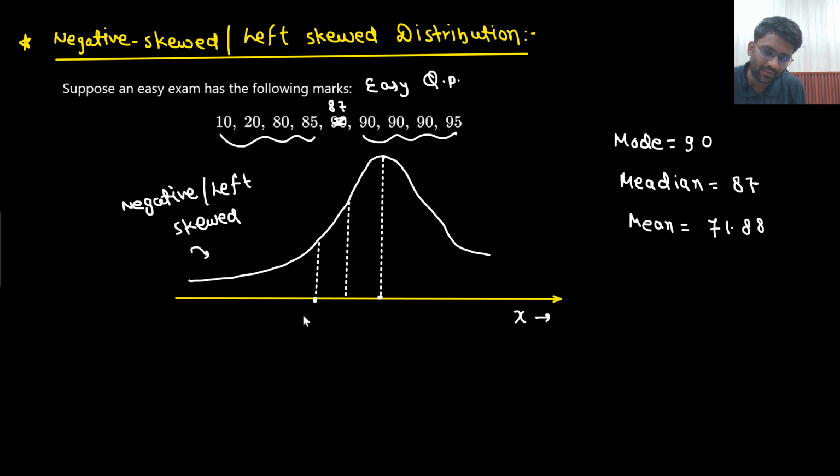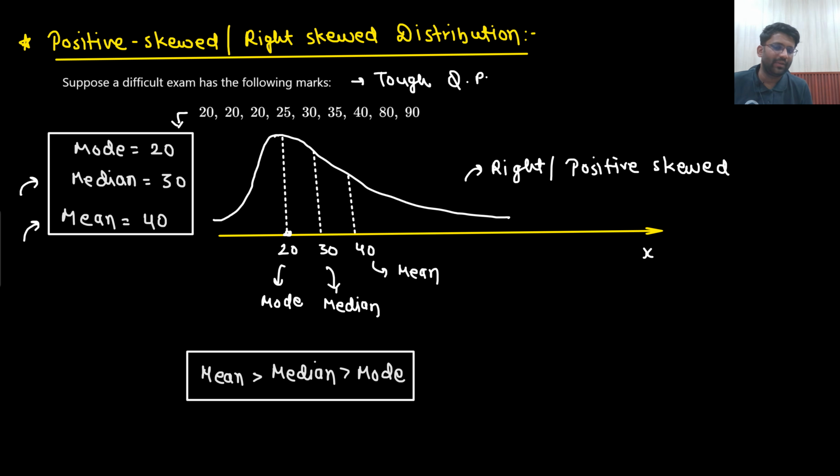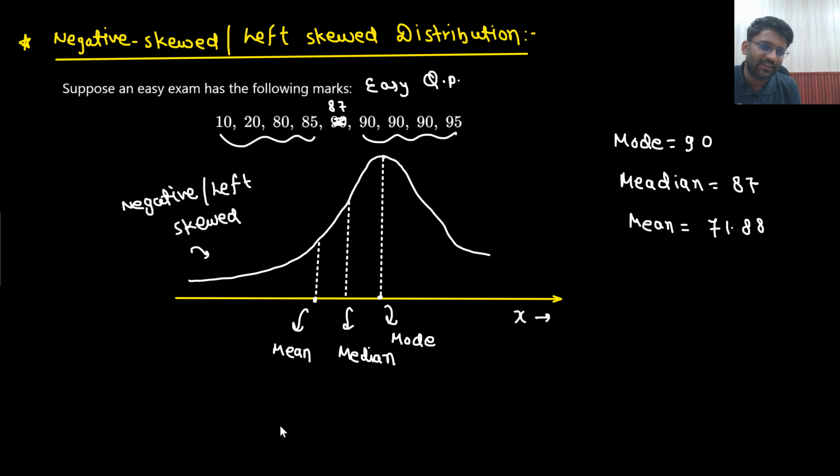So this is your mean. This was your mode, and this is your median. So median always will be right in the middle. You take this case, any case you take, mean equals median equals mode. So median will be in middle. Here as well, median will be in middle. And here what is the scenario? So maximum number is mode. So mode is greater than median is greater than mean. So median will always be right in the middle.